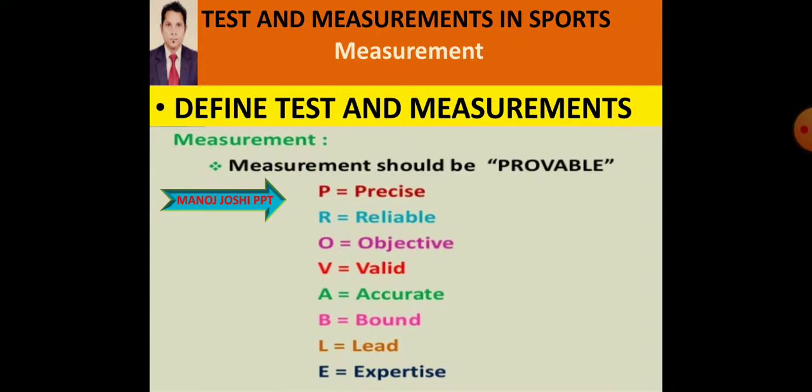So evaluation is the analysis of the test and measurement, and it is the process of knowing about the person's progress. So what is the progress? This is analysis. After the test and measurement, the evaluation is there. Evaluation tells us about the status of the progress.